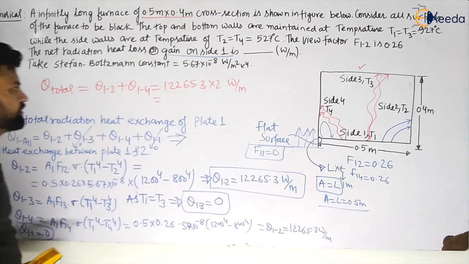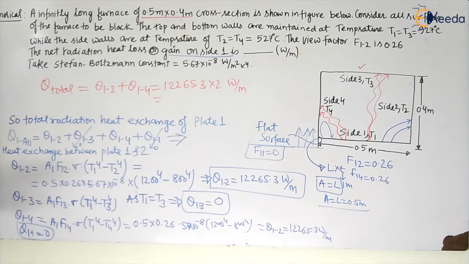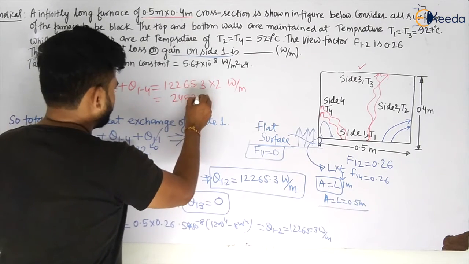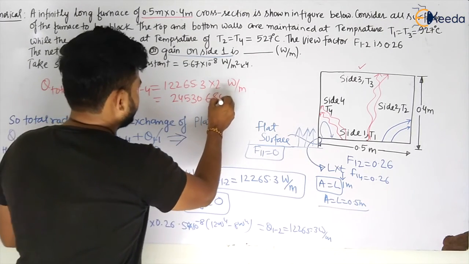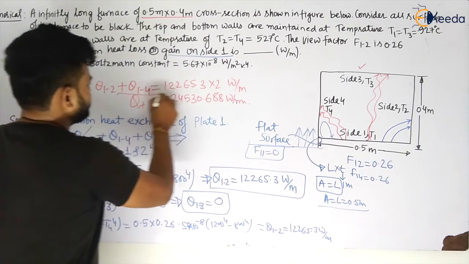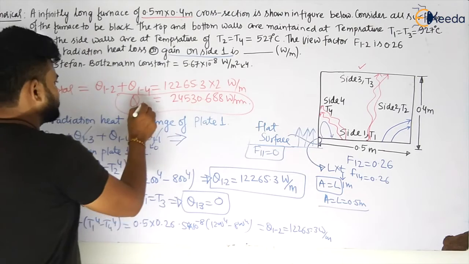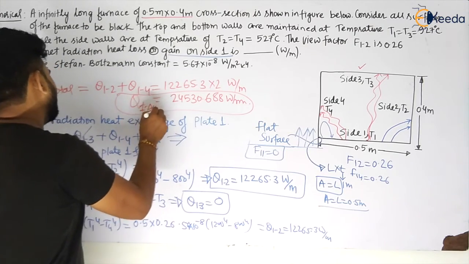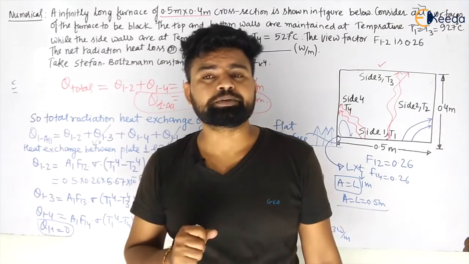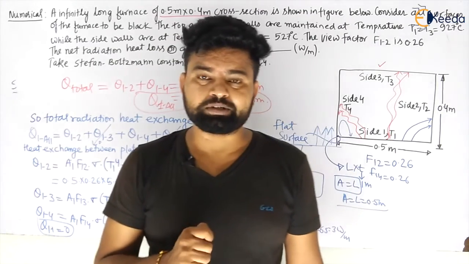So this will become how much? Let us see, 0.3 multiplied by 2. This will become 2453 0.688 watt per meter, my dear students. Watt per meter, Q total. That will be the total radiation heat exchange with plate 1 and all, my dear students. Hope this is clear, and thank you so much, my dear students.